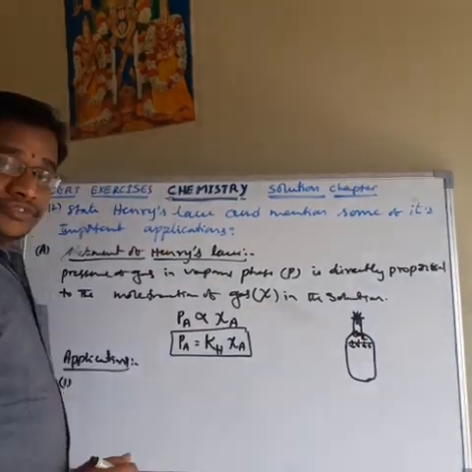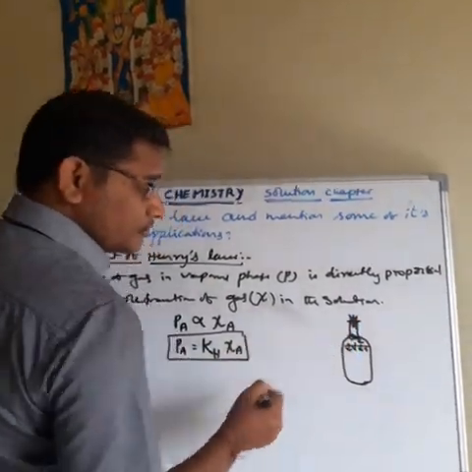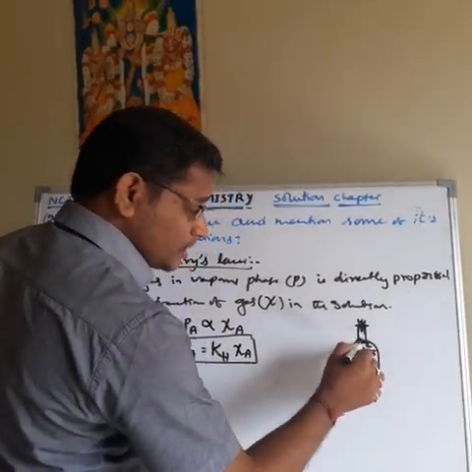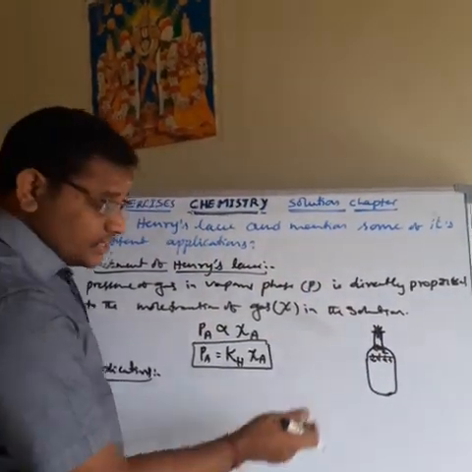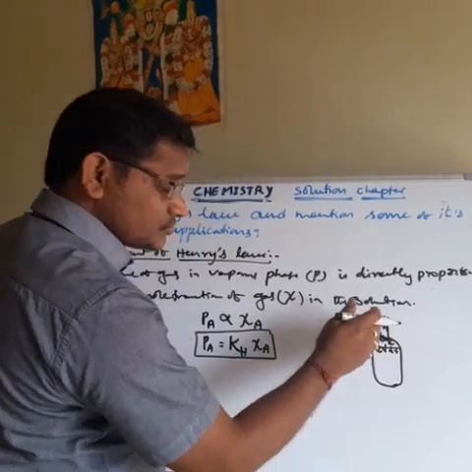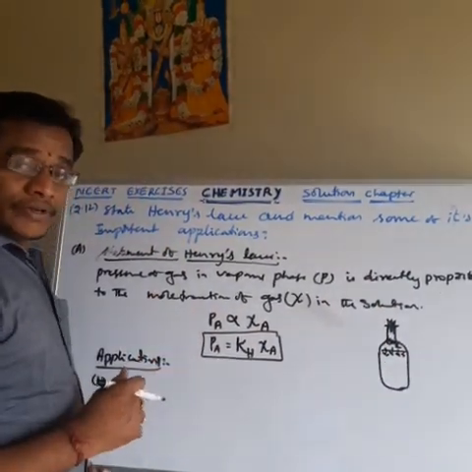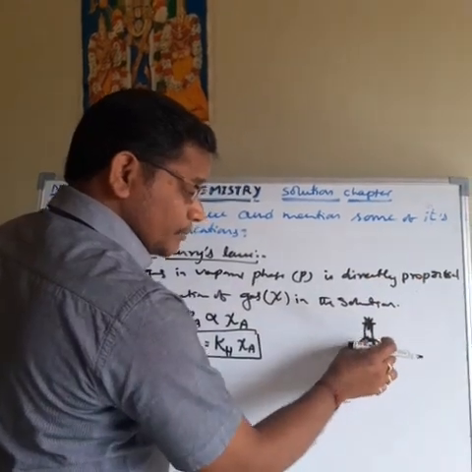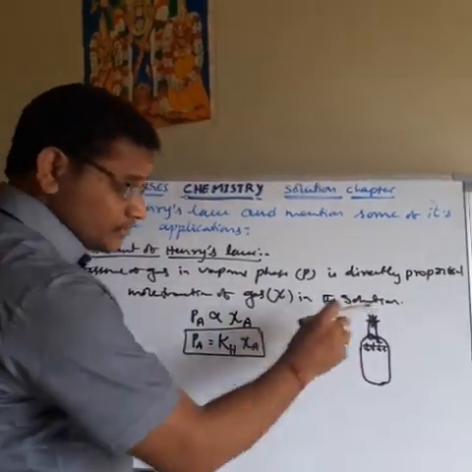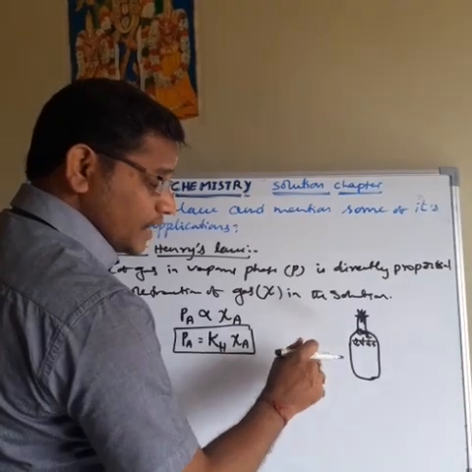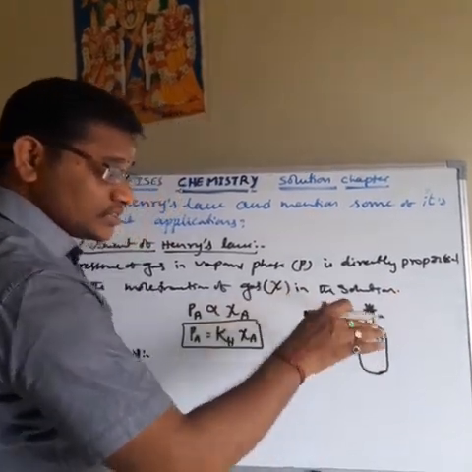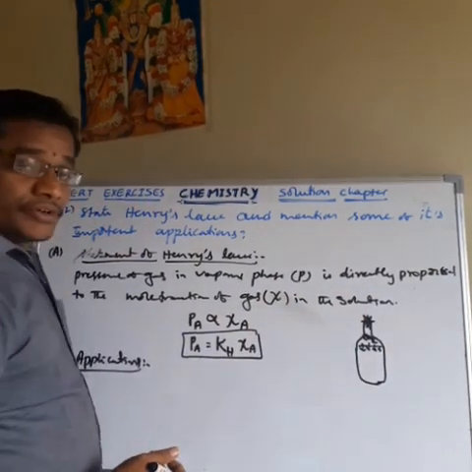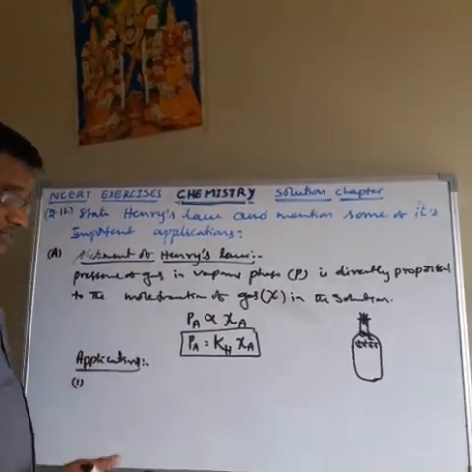Whenever the partial pressure of carbon dioxide increases on the surface of the liquid, it dissolves in that liquid. Again, after opening the lid or the bottle, the partial pressure of carbon dioxide on the surface of the liquid decreases. Then the dissolution of carbon dioxide in that liquid also decreases. So if pressure increases, more carbon dioxide is dissolved in the liquid. After you open the bottle, again the partial pressure of carbon dioxide on the surface of the liquid decreases, and the dissolved CO2 is bubbled out from the liquid. So that is about the first application.